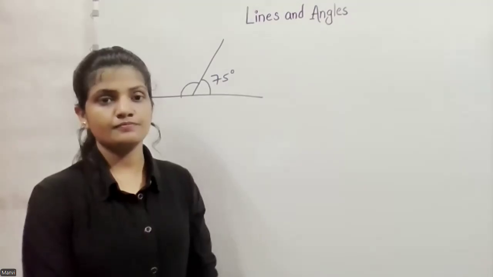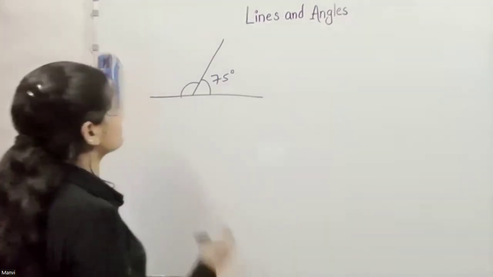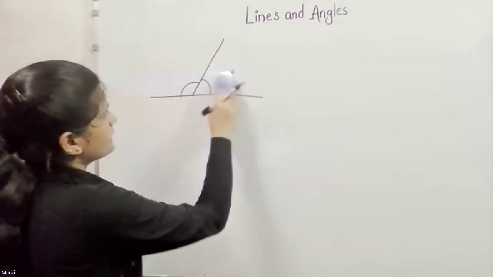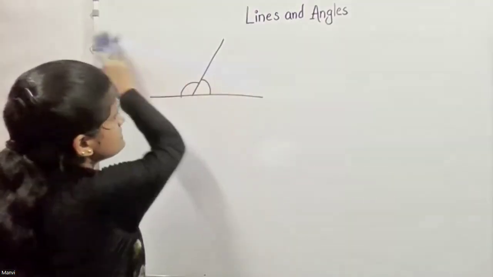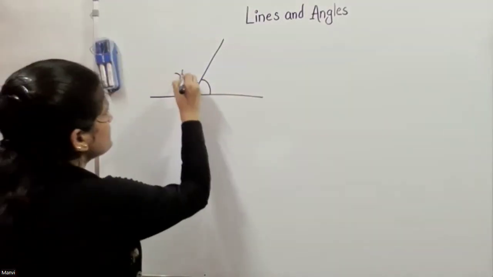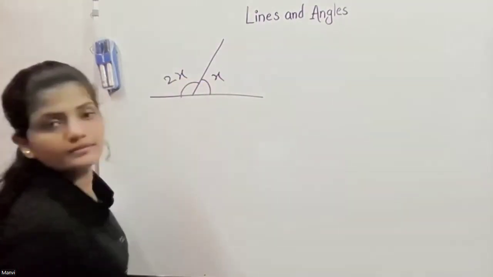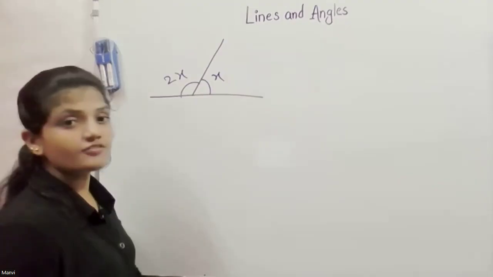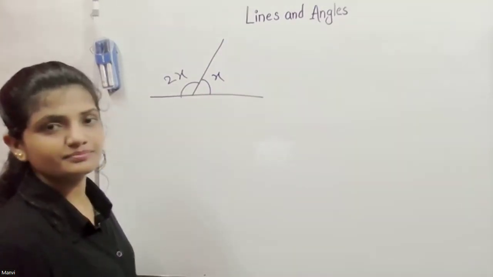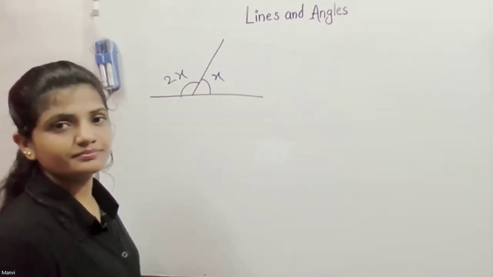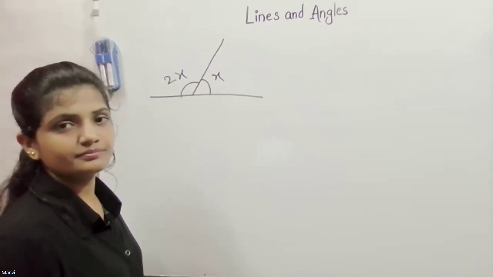It's 105. Yeah. If I say this is x and this is 2x, then what is the value of x? 90. No, not 90.